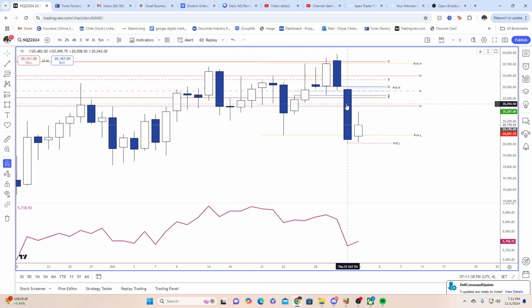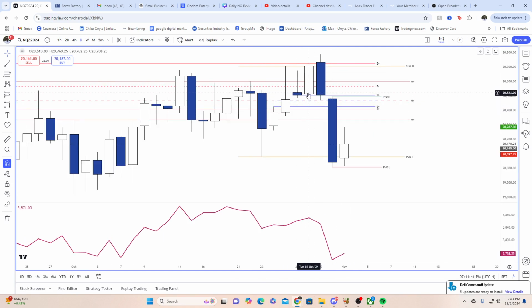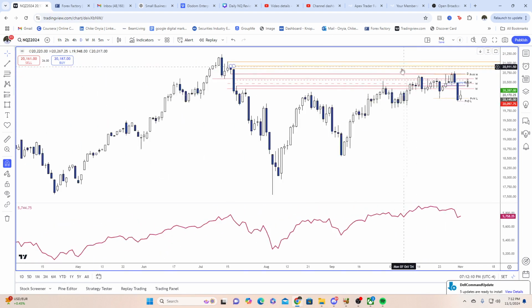But we did have one yesterday, and there are two reasons I went over yesterday as well. I won't spend too much time on it, but we closed through the consequent encroachment of this daily CB. On the next candle, instead of it expanding far away, we came right back down into it. It's basically telling you that this daily CB, this fair value gap, is still being respected as a premium array supporting bearish pricing. Because if this really was not being supported, once we traded through the consequent encroachment of the daily CB and the next candle expanded upwards, I would have been expecting price to go much higher and take out this high right over here and take out this high as well.